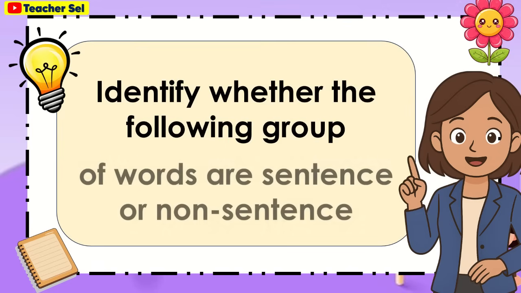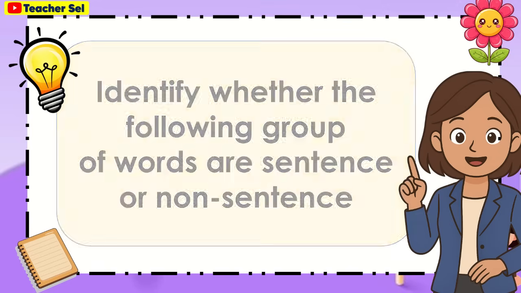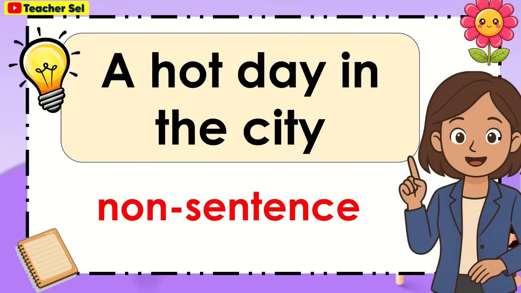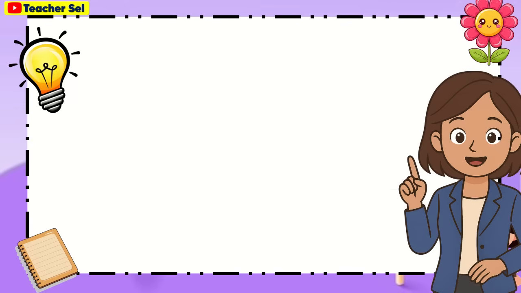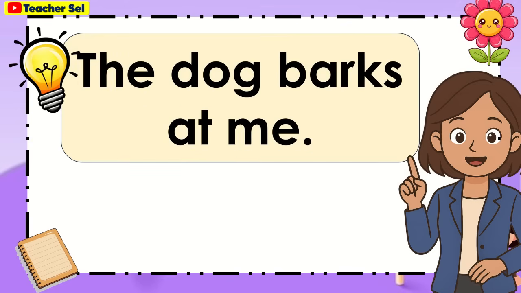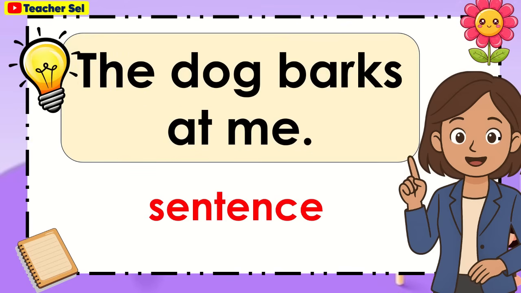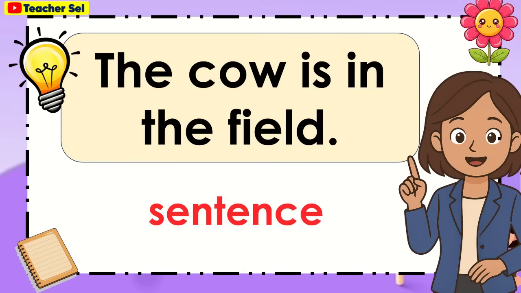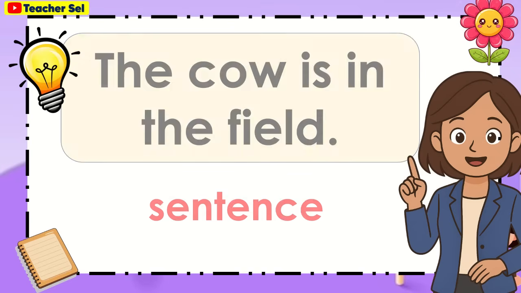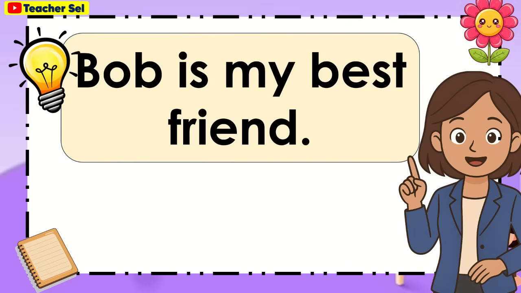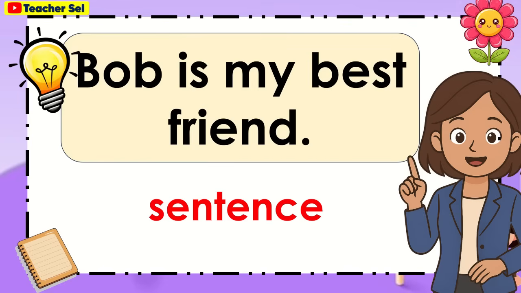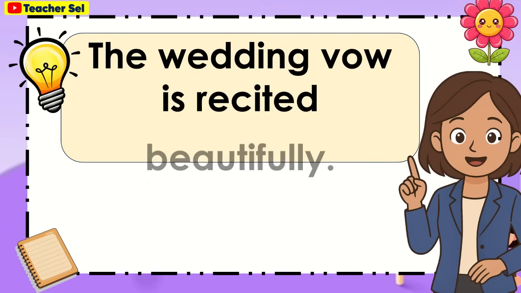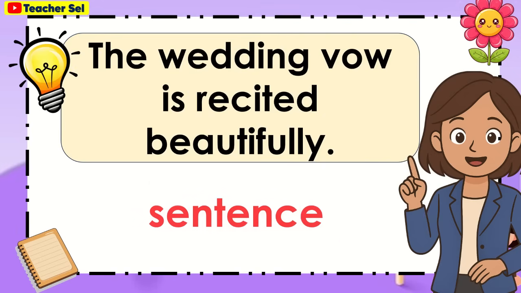Identify whether the following group of words are sentence or non-sentence. A hot day in the city. It is a non-sentence. The dog barks at me. Sentence. The cow is in the field. It is a sentence. Bob is my best friend. It is a sentence. The wedding vow is recited beautifully. Sentence.